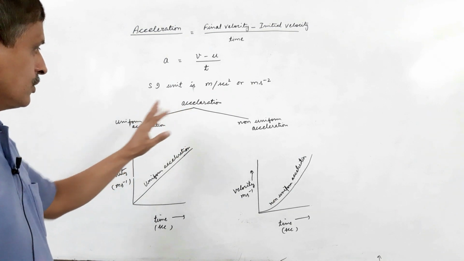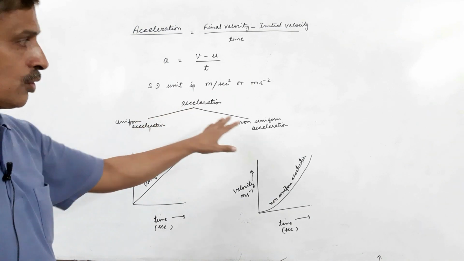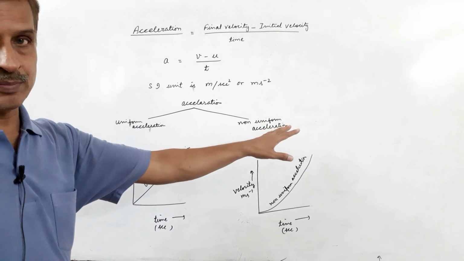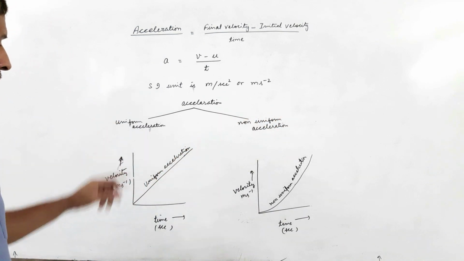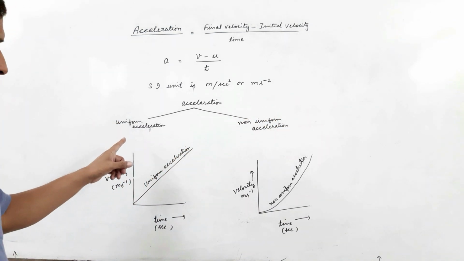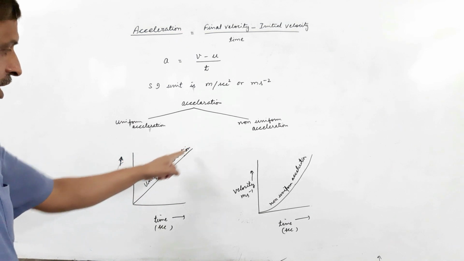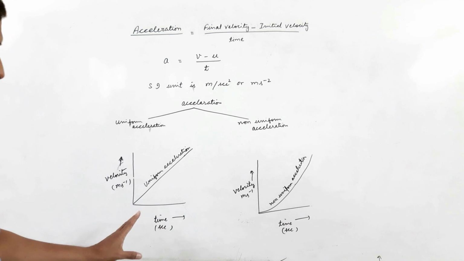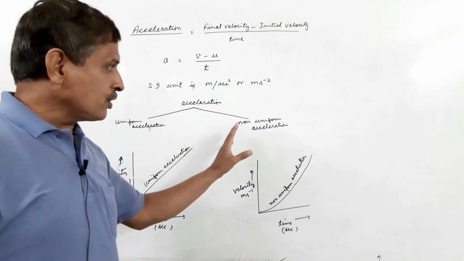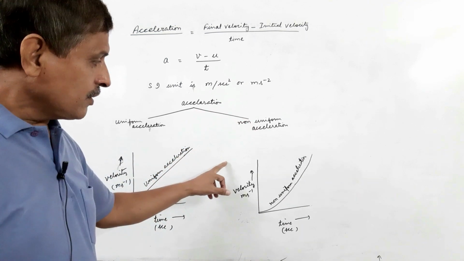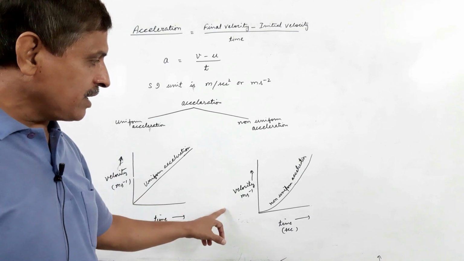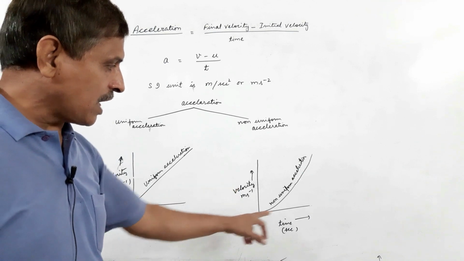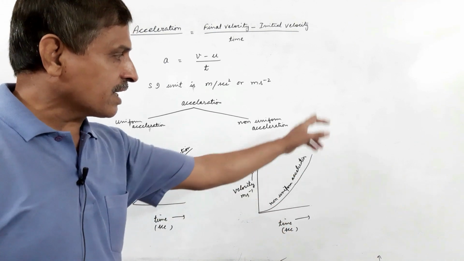Acceleration may be uniform acceleration or non-uniform acceleration. Graphically, we can show uniform acceleration by a straight line in the velocity time graph. Non-uniform acceleration may be represented by a velocity time graph in which it is a curved line.